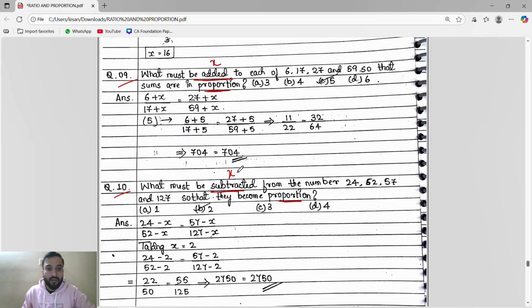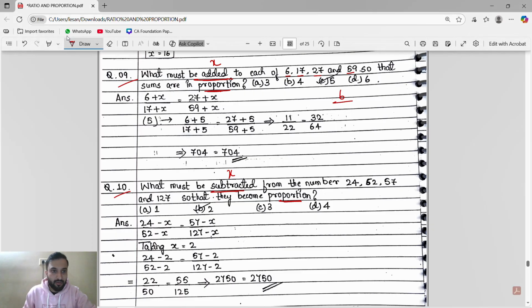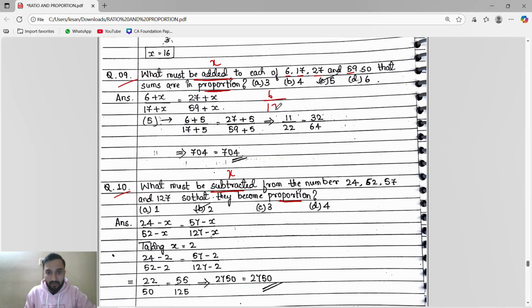What must be added to each of 6, 17, 27, 59? I will write here 6, 17, third is 27, fourth is 59. They said what must be added, so I will say x must be added, so that the terms are in proportion. Very simple guys, very simple.